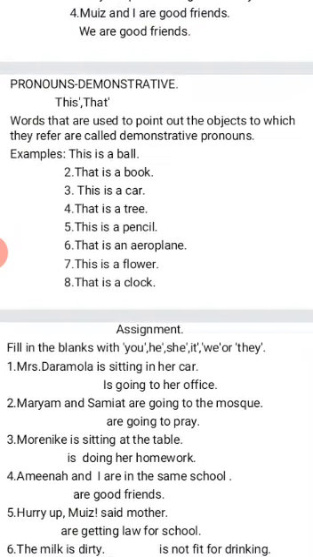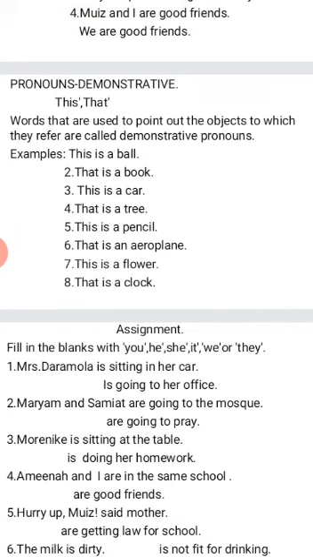The pencil you are holding to write, you will say this. If the pencil is one, don't forget, you will use this is a pencil. Any object you use this for, is will follow it and a will follow it.